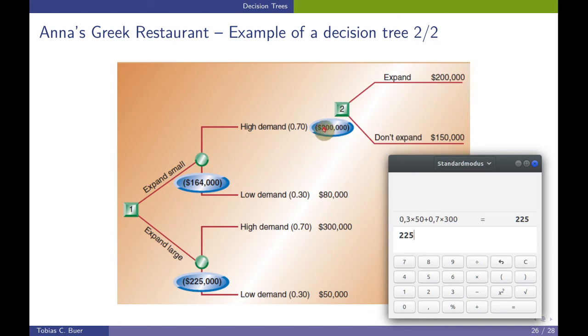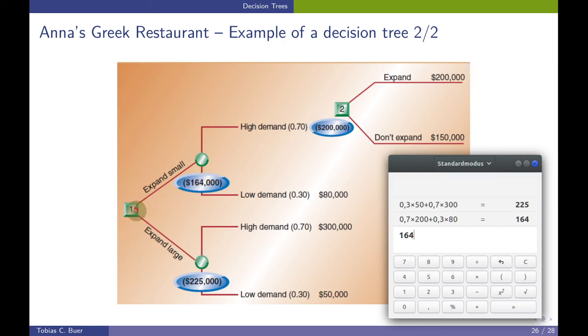This $200,000 will materialize with a probability of 70%. So again, 0.7 times 200,000, and the $80,000 profit will materialize with a probability of 30%. This gives us an expected profit of $164,000 for the branch expand small.